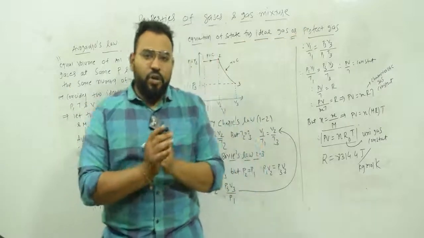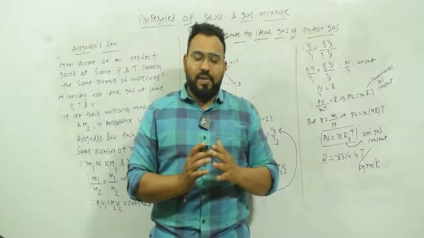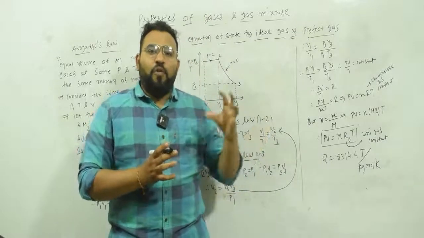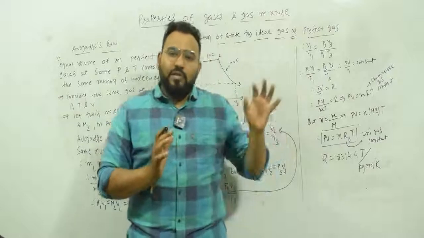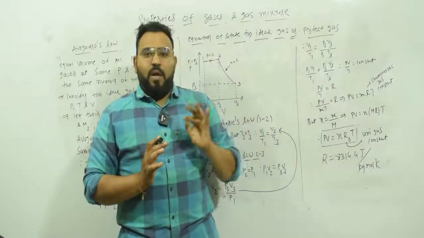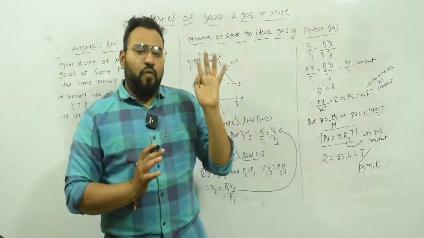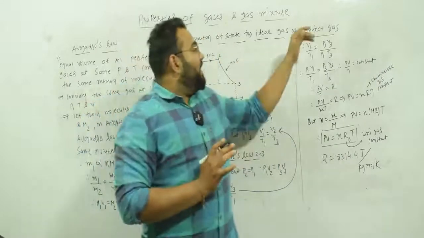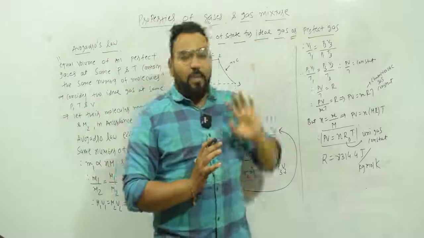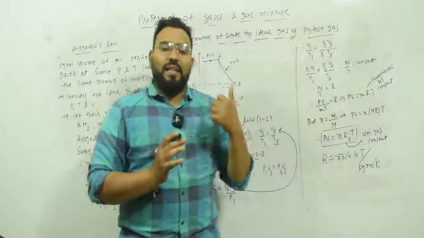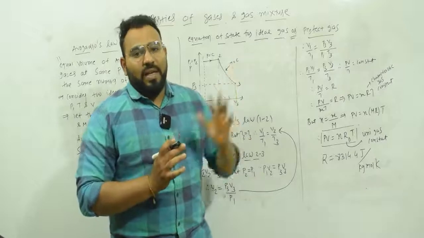So first thing that you need to know: what is an ideal gas or perfect gas? Ideal gases or perfect gases are those gases which follow all the gas laws. All the gas laws means Boyle's law, Charles' law, Gay-Lussac's law and Avogadro's law. If these four laws are followed by a gas, then that gas is known as an ideal gas or perfect gas. And what are real gases? Real gases are those which do not follow all these laws.